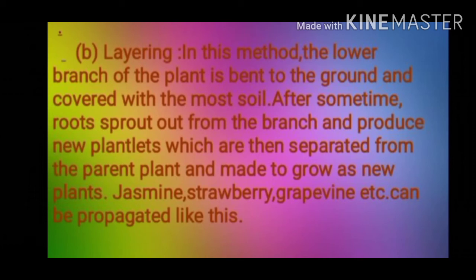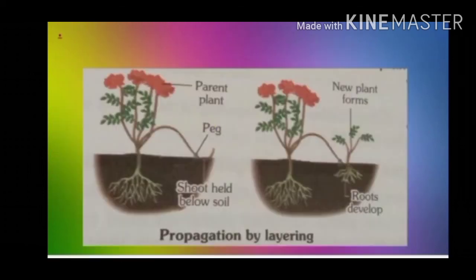Next one is layering. In this method, the lower branch of the plant is bent to the ground and covered with moist soil. Children, it should be moist, but due to a mistake it is written most. So please read it as moist. Moist means wet. After some time, roots sprout out from the branch and produce new plantlets, which are then separated from the parent plant and made to grow as new plants. Jasmine, strawberry, grapevine, etc. can be propagated by this method. As you can see here, propagation by layering is shown.